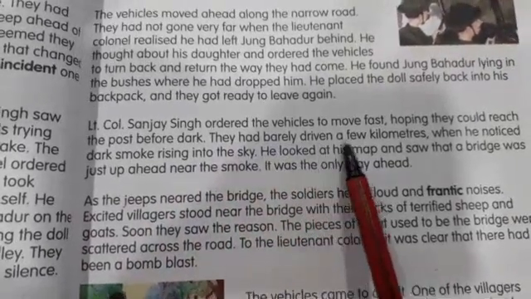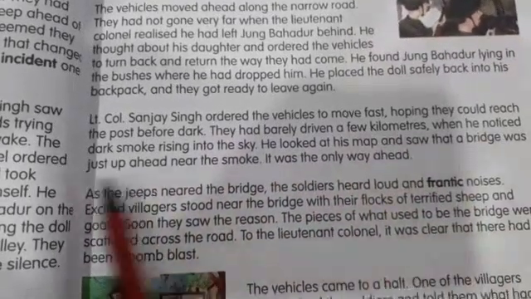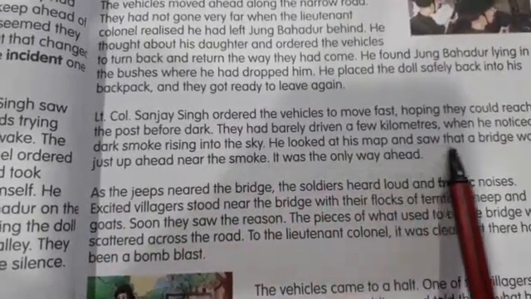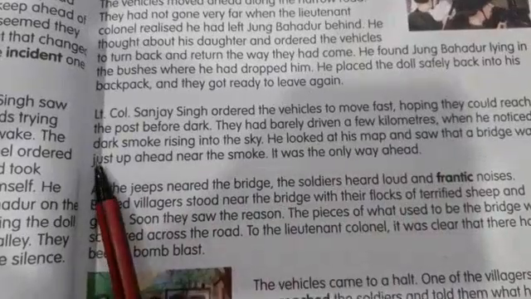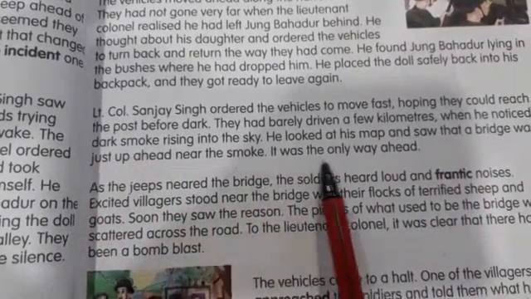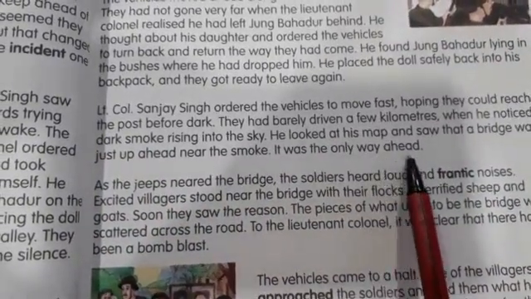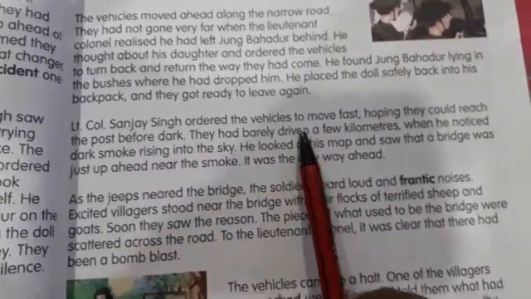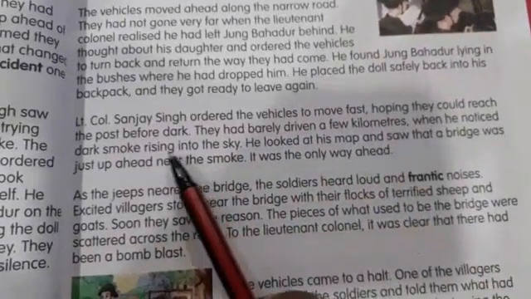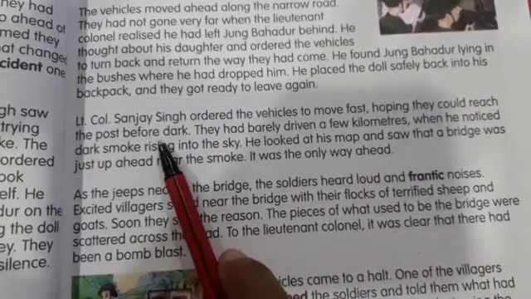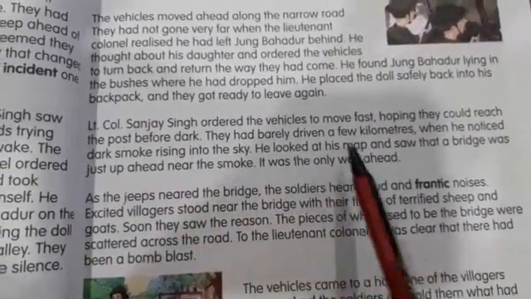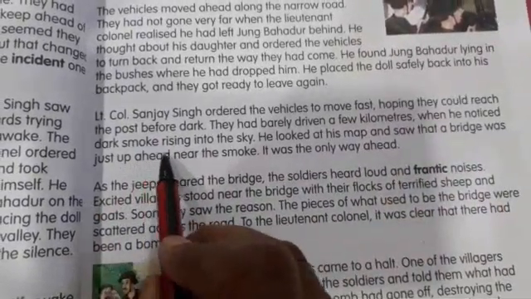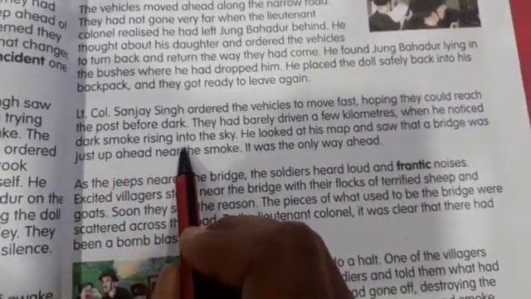They had barely driven a few kilometers when he noticed dark smoke rising into the sky. He looked at his map and saw that a bridge was just up ahead near the smoke. It was the only way ahead. What happened? They started moving fast, but before reaching, what did they see? They have seen some dark smoke. After going a few kilometers, they have noticed that there was smoke in the sky.